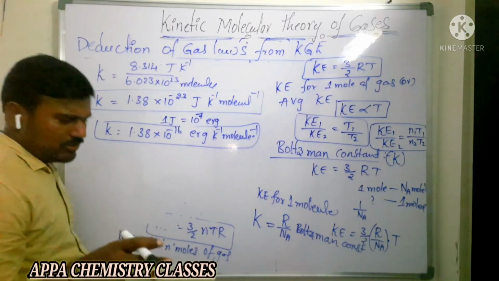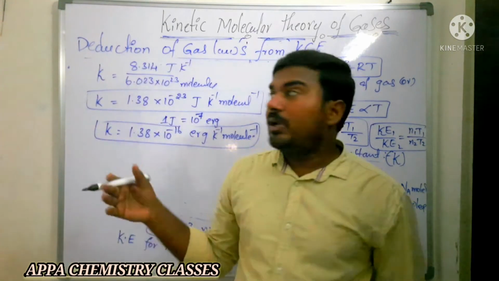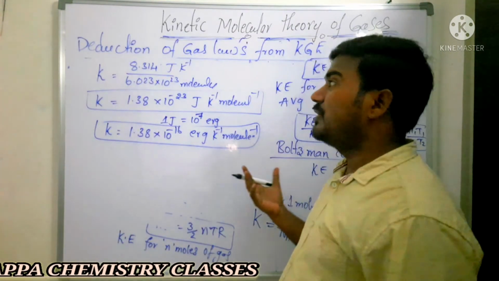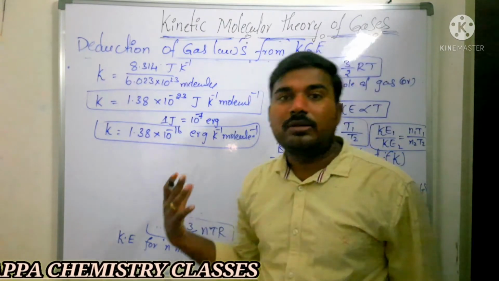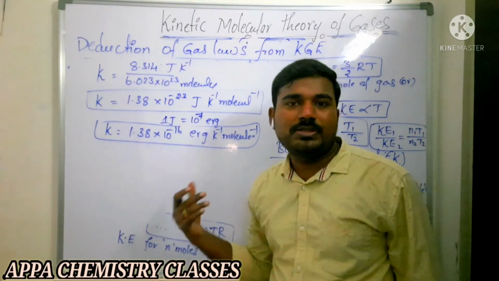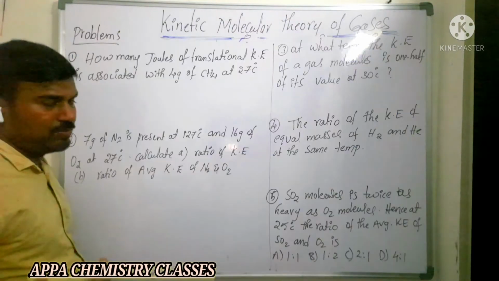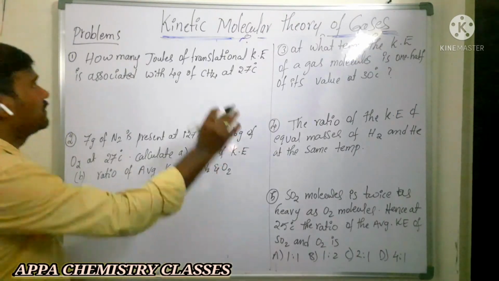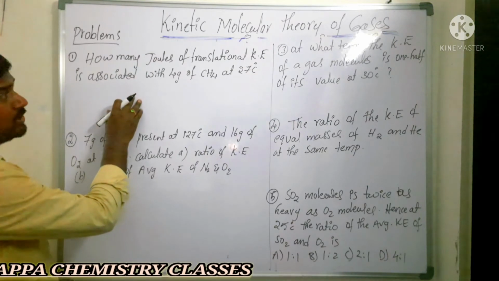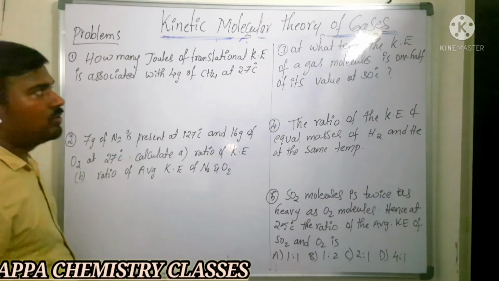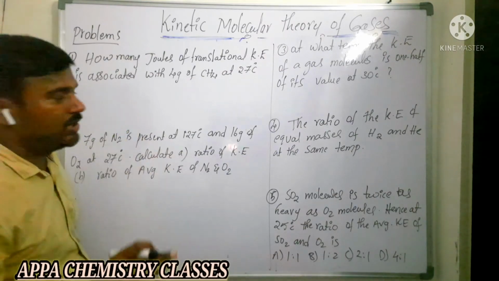Is that clear? So we had seen the postulates of the kinetic molecular theory of gases, the deduction of the gas laws, and the kinetic energy formula. Now we are going to see some important problems on kinetic energy. First one: how many joules of translational kinetic energy is associated with 4 grams of methane at 27 degrees Celsius.